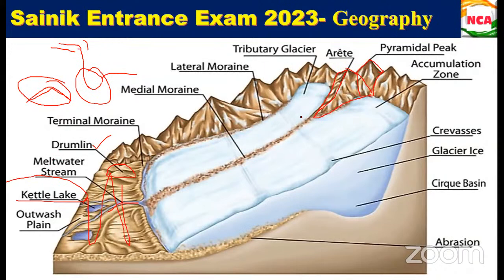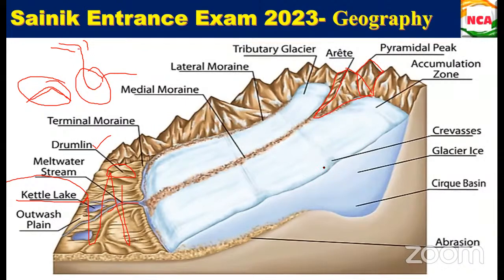So this is a tributary. Tributary, the same in case of water. Every tributary that is joining the mainstream is called the tributary. Here in case of glacier, it is a tributary glacier. So moraine is nothing but when the particles, along with the particles, are combining, that is called the moraine. Fine. So we have lateral moraine, middle moraine, and terminal moraine as well.